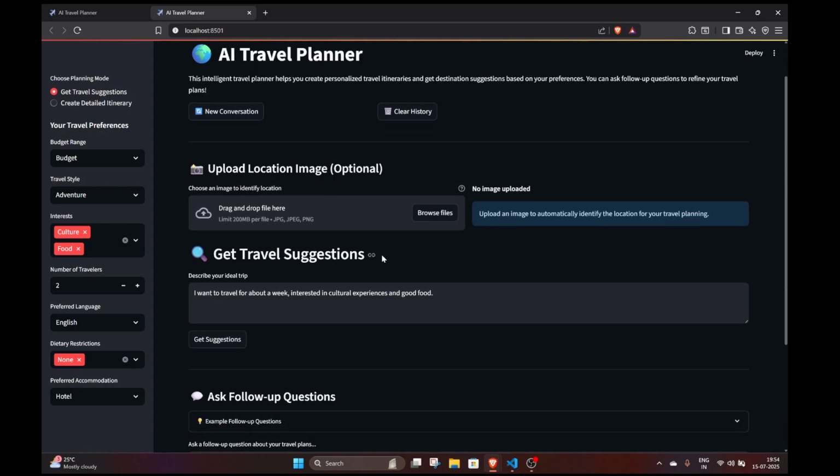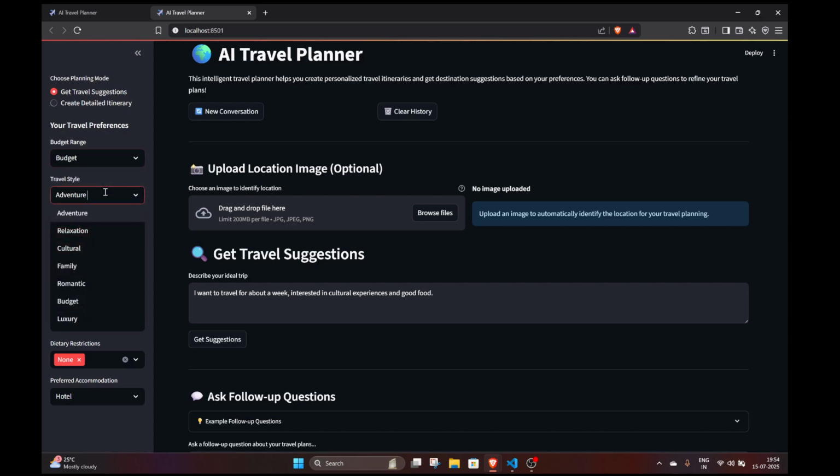We have the capability of both textual and image input that can be provided. As you can see here, there are certain preferences that you can set. Let's say you want to do budget, or you want to do moderate or luxury. How do you want to put your travel style? The interest, culture, food, travelers, English, and dietary restrictions.